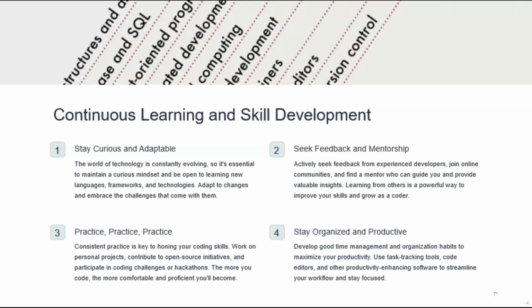Third step is practice, practice, and practice. Regular practice is essential. Work on personal projects, contribute to open source initiatives, and participate in coding challenges to enhance your skills. And lastly, stay organized and productive. Develop good time management and organizational habits. Use tools like task trackers, code editors, and productivity software to streamline your workflow.